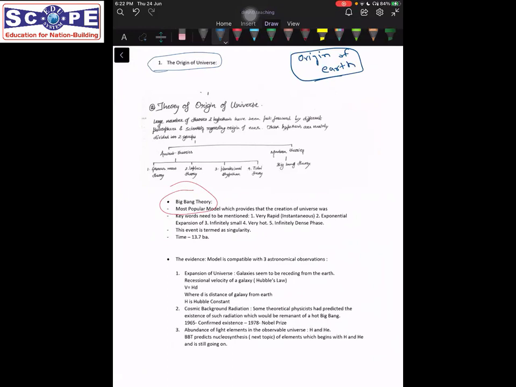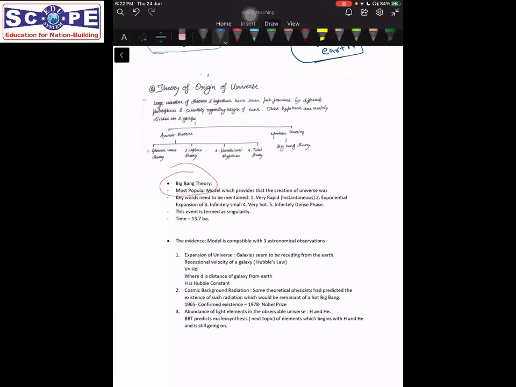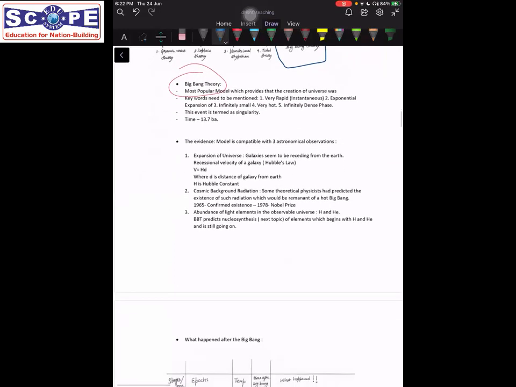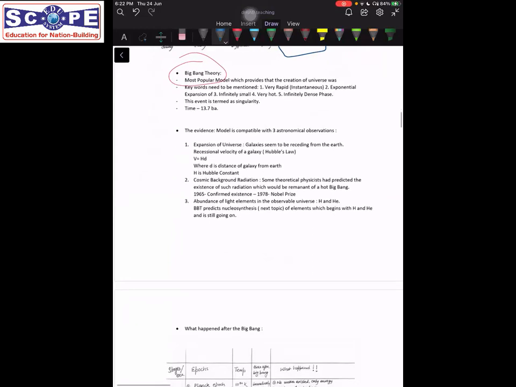So how did this universe originate? That's what we are going to deal with here. There are different theories from ancient times. People have given different theories. There have been mythical theories in different religions. But as time proceeded and we got into the scientific domain, we came to a modern theory, that is the Big Bang theory. And that is the theory that we are going to deal with here. That is the theory that is most important for us in terms of examination. Though this has never been asked in the examination until now, there is a possibility that this might be asked. So we will talk a little about the Big Bang theory here.